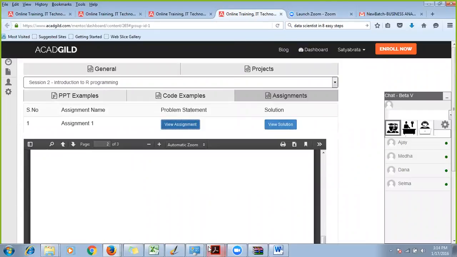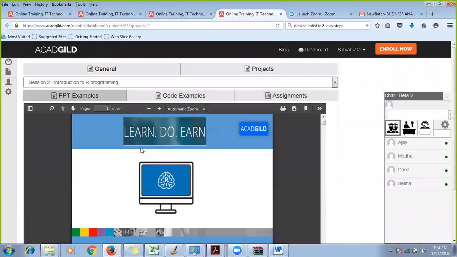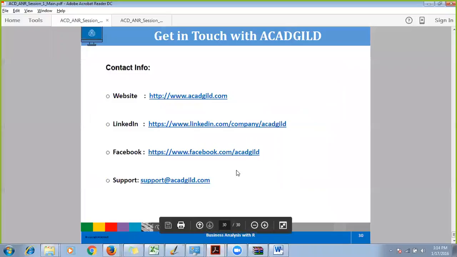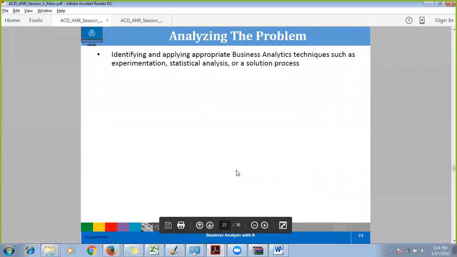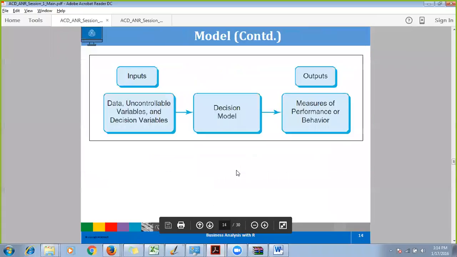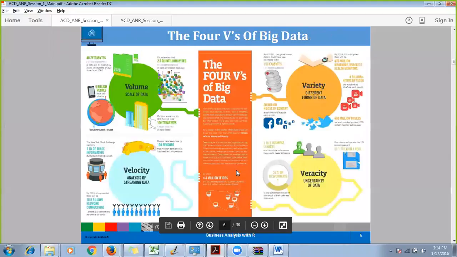So as I said, PPTs can be viewed here. But for us to look into a full screen mode, I have downloaded those PPTs and I'm going through them. Okay, so let's just summarize whatever we had explained in the last session.